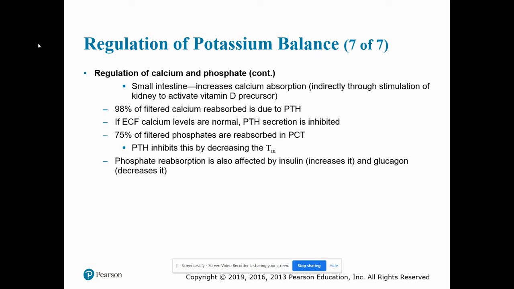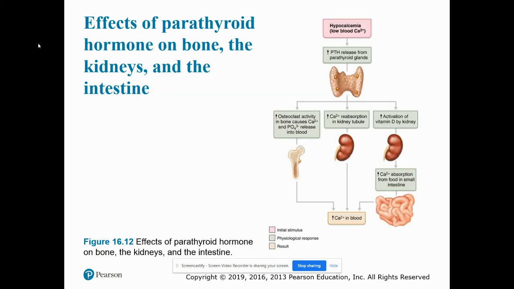99% of filtered calcium is reabsorbed due to parathyroid hormone. If extracellular fluid calcium levels are normal, parathyroid hormone secretion is inhibited. 75% of filtered phosphates are reabsorbed in the proximal convoluted tubules, and parathyroid hormone inhibits this by decreasing the transport maximum. Phosphate reabsorption is also affected by insulin, which increases it, and glucagon, which decreases it.